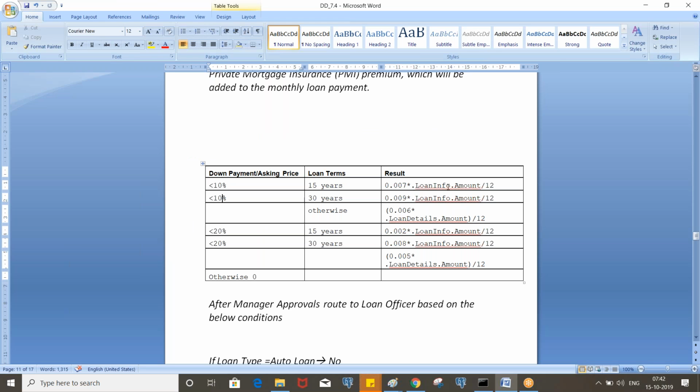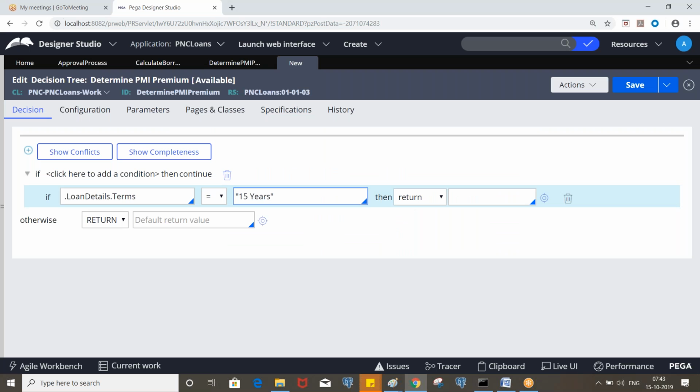Loan details dot amount by 12 into 0.007. So this will be the PMI premium. So it will be like 700 something, based on the loan amount. Okay. So how can we put that return value here?